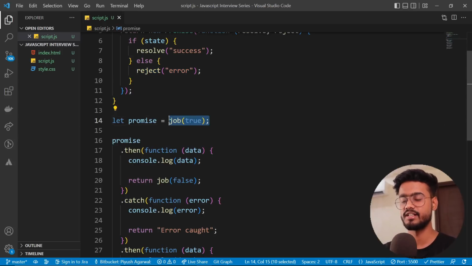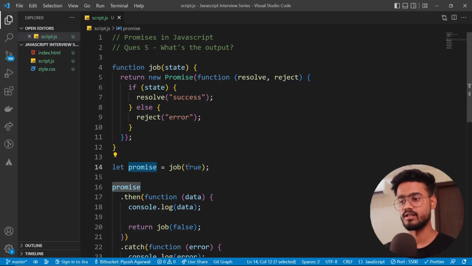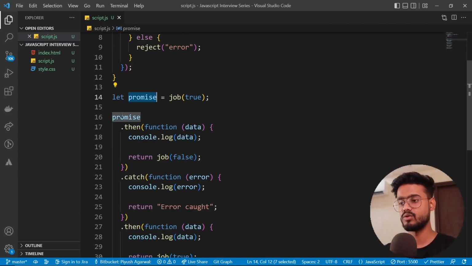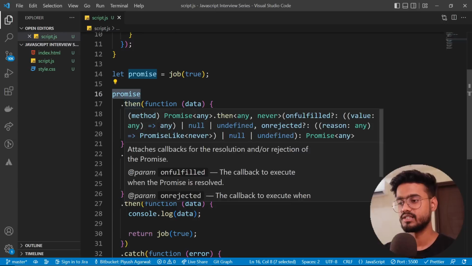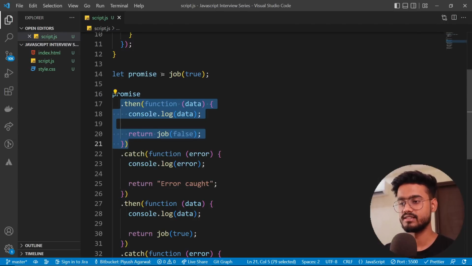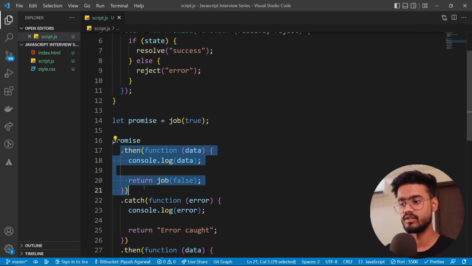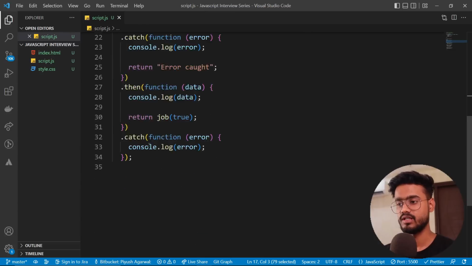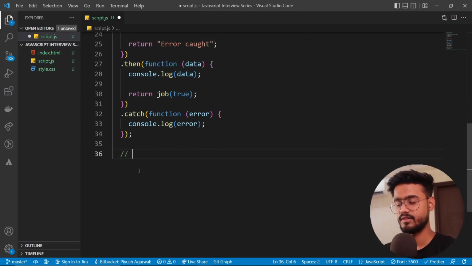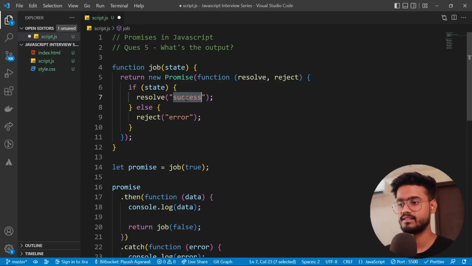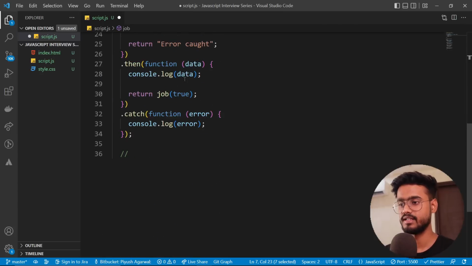Then after that, we have this variable promise inside of which we are calling this job function. So this job function will return a promise inside of this promise variable. So job will be true, so that means this will return resolve success. Cool. Okay, we have the resolve success inside this promise. So when we go inside this promise, this will be .then. Obviously, since it's a resolved promise, it will go inside the .then. So I'm gonna say this will print this success over here, right? So it's returning this success. So this will print success first.